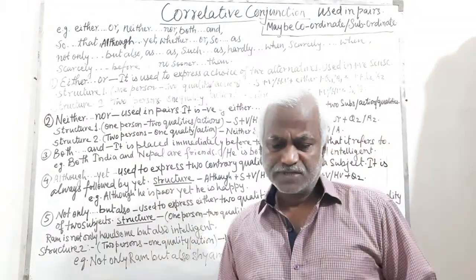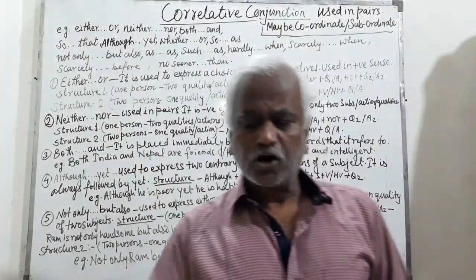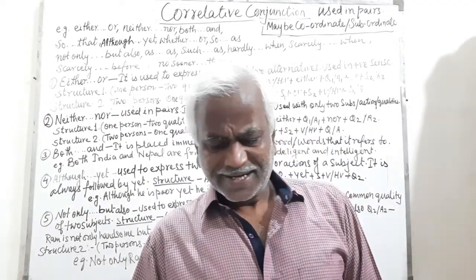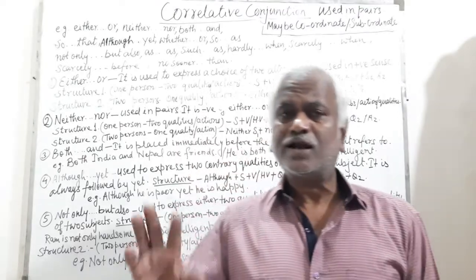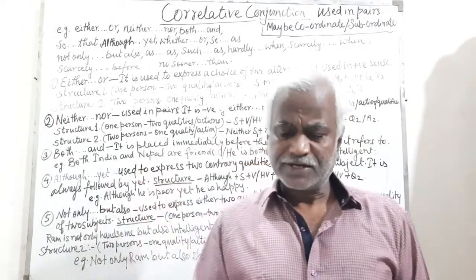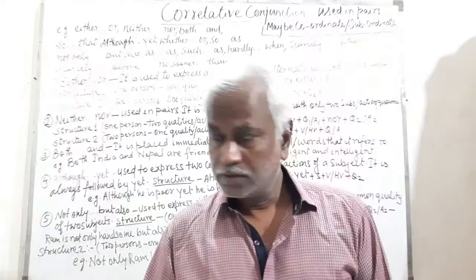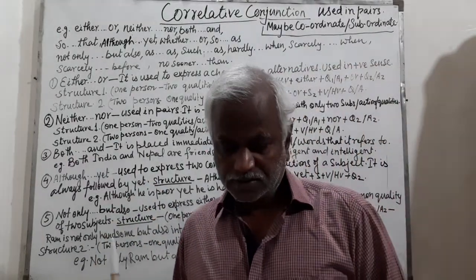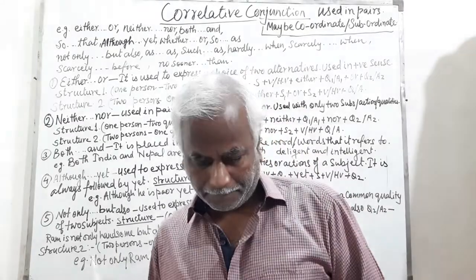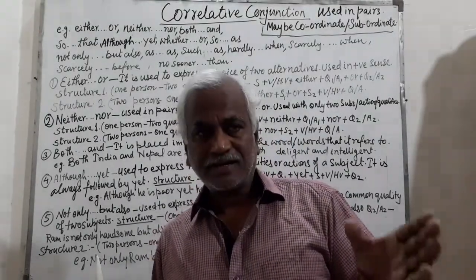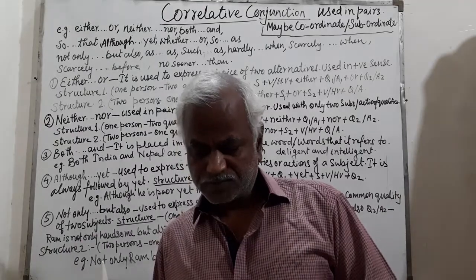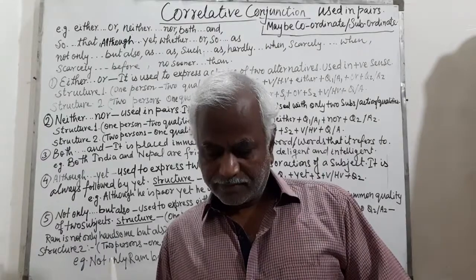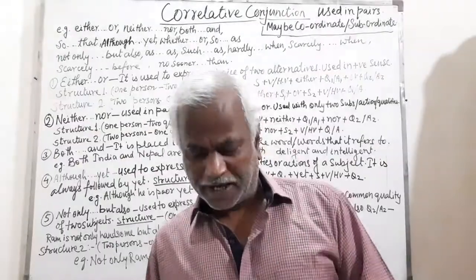This conjunction, either-or, is a correlative conjunction and it is used to express a choice of two alternatives. It refers to one out of two. For example, Sita is either mad or clever. Raju is either a singer or player.